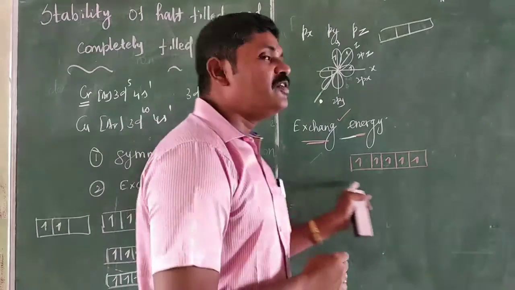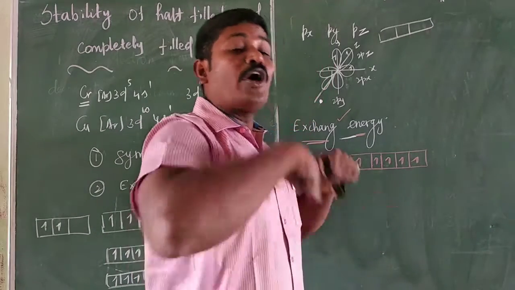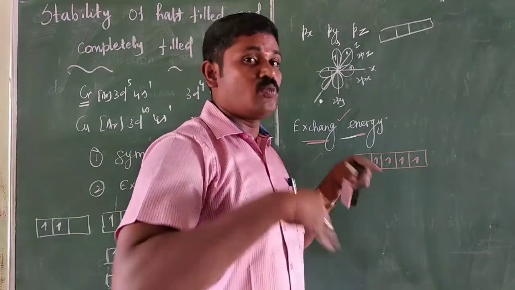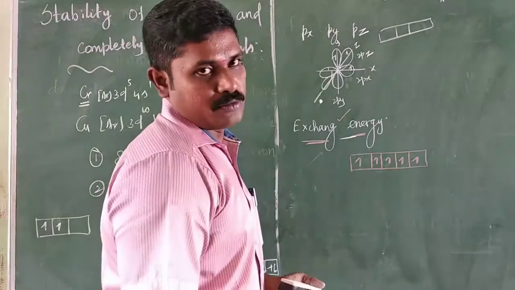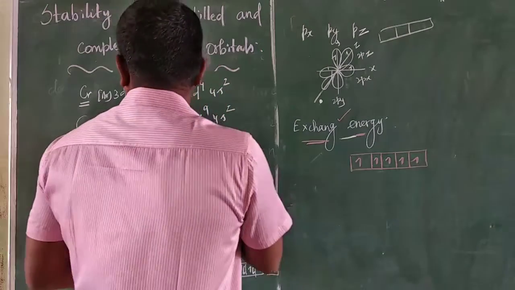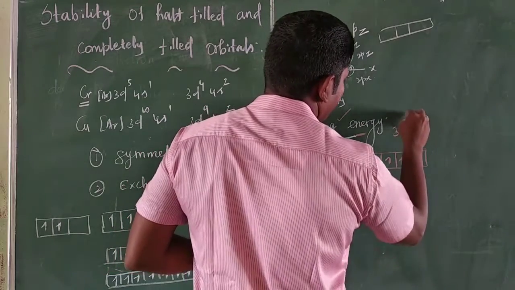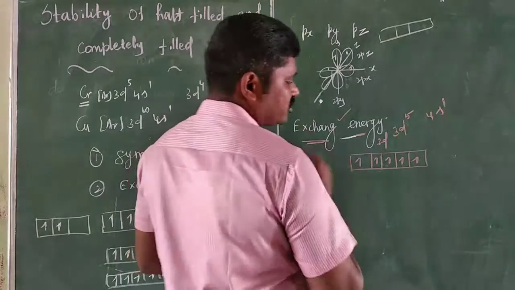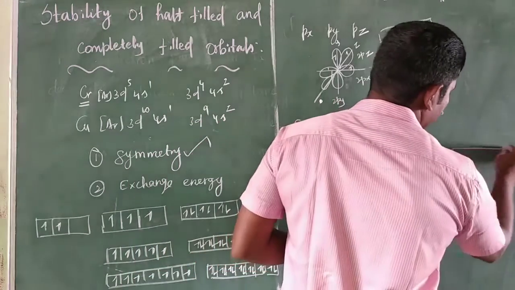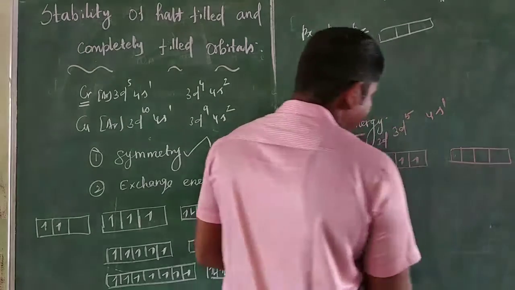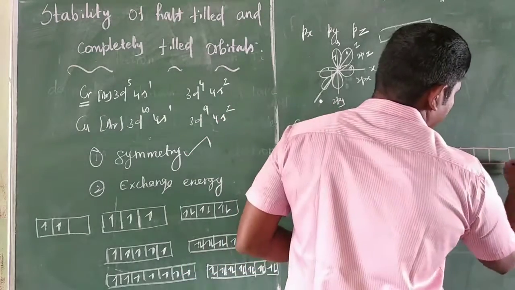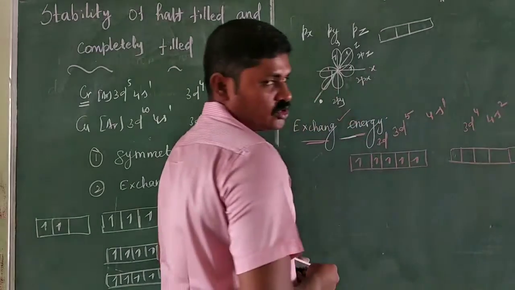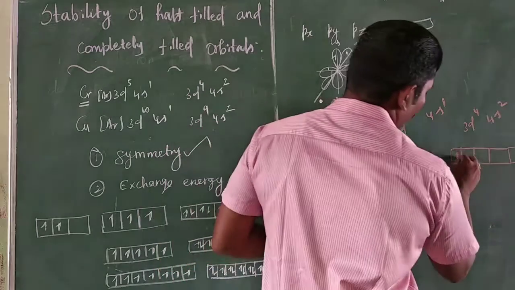Half-filled and fully filled orbitals have more exchanges, so more energy is released. More exchange energy means more stability. For example, in chromium 3d5 4s1, the 3d orbital has 5 electrons. In the expected electronic configuration of chromium, 3d4 4s2, there are 4 electrons.